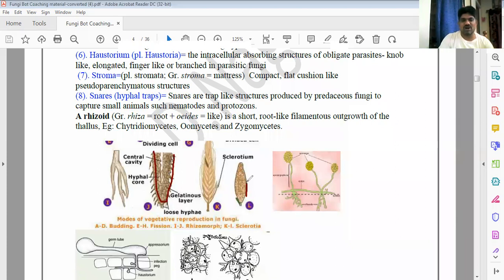And sclerotium, hard fruiting bodies. The sclerotium, especially in Claviceps purpurea and ergot, there the sclerotia are formed. Okay, and you see the haustoria, how they are penetrating into the host. Again, there are types of haustoria, five types. That is not that much important. The finger-like, bird-like, branched, multi-branched types are there. That is not that important for the exam.